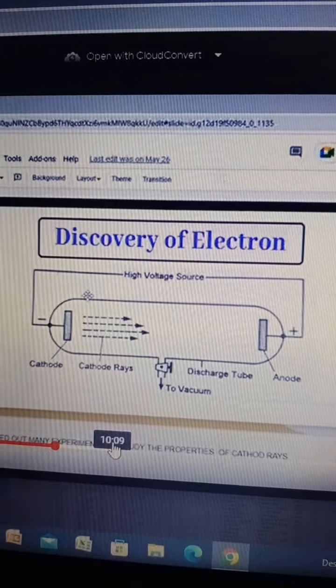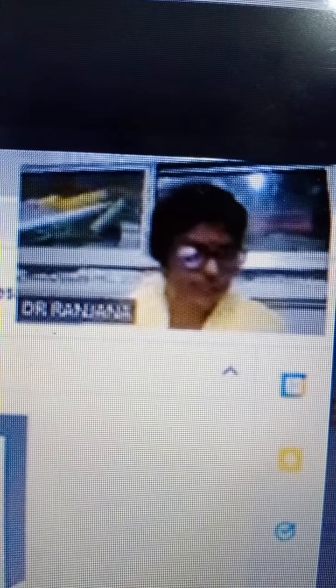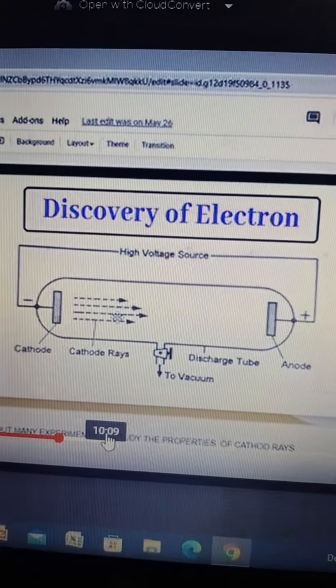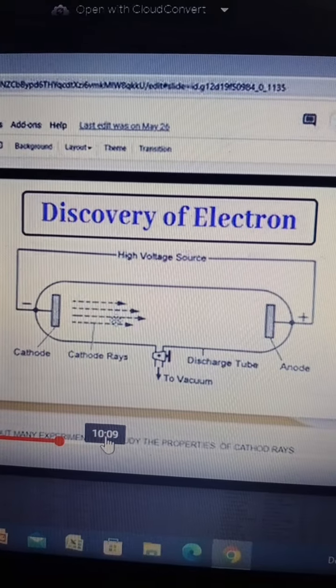When 10 to the minus 2 atmosphere pressure was given inside it, about 1 millimeter to 10 millimeter, then current starts flowing between the electrodes and a colored glow is observed from the cathode. When pressure is further reduced to 10 to the minus 4 atmosphere, that is about 0.01 millimeter, the glow disappears, but the current continues to flow.